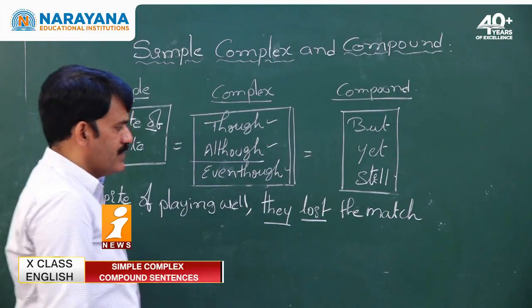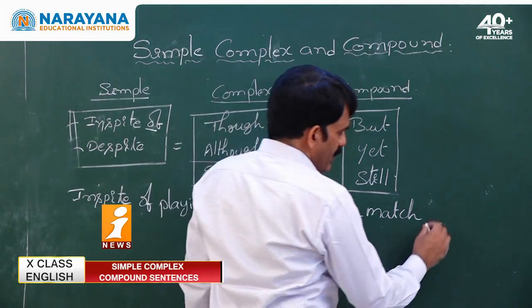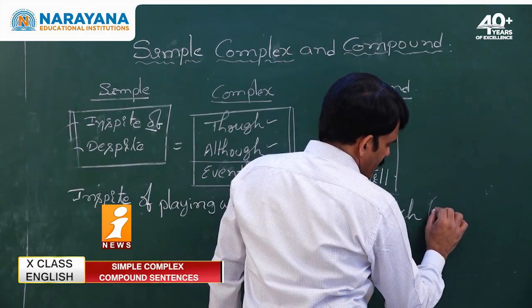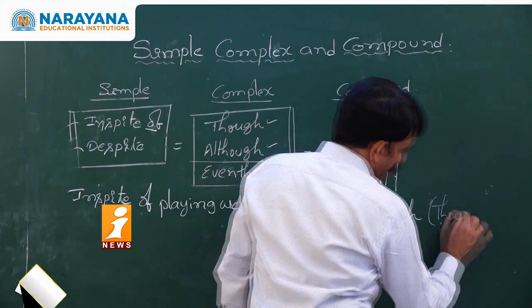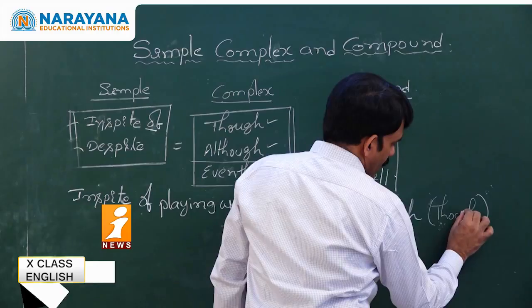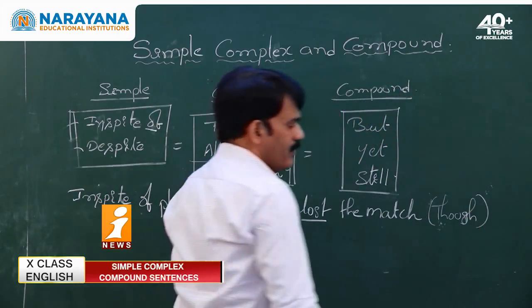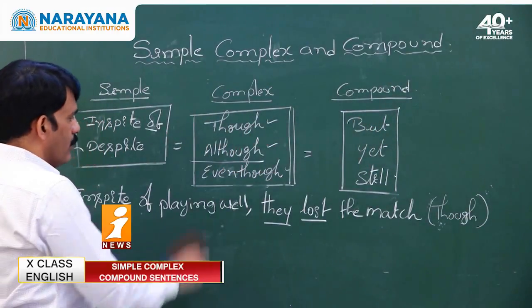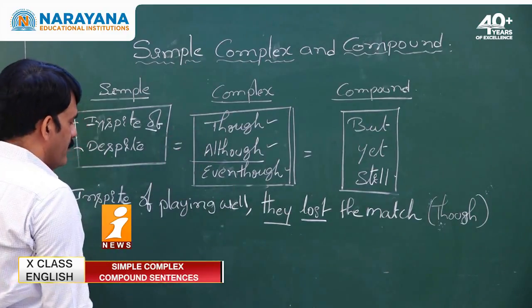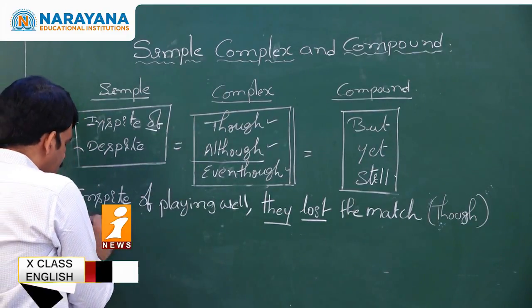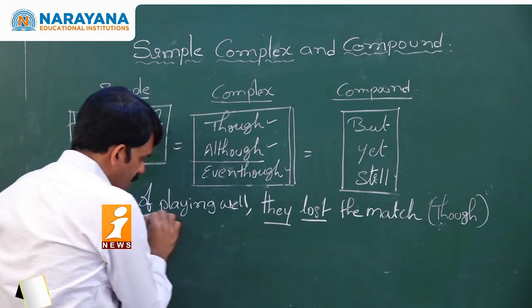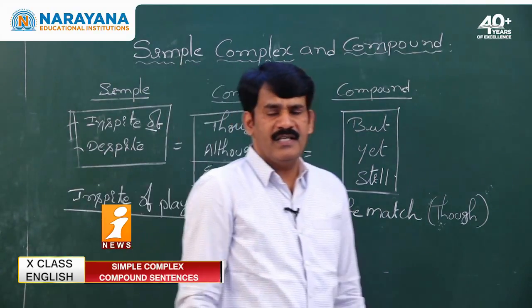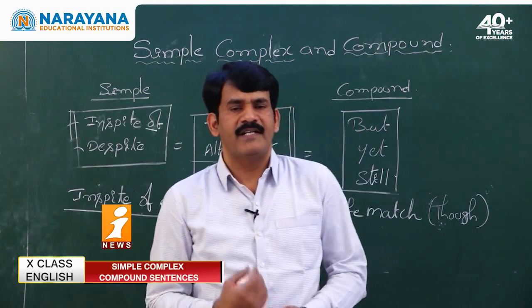In the examination, they may ask you to rewrite the sentence using though or although. When they ask you to rewrite the sentence using though, although, even though, before that you should understand what the given sentence is. The given sentence is a simple sentence.